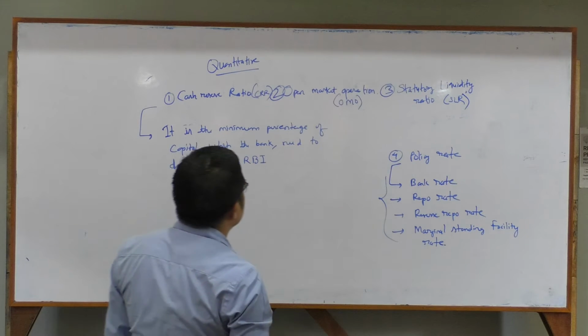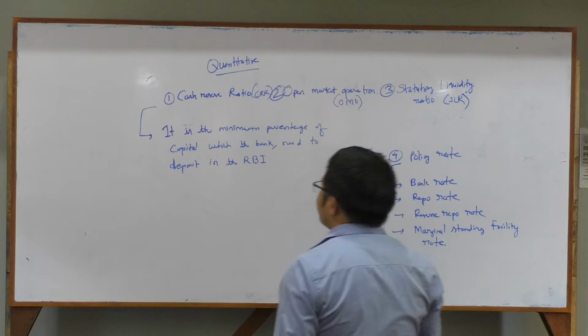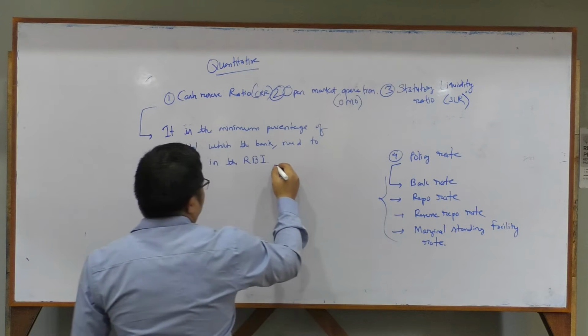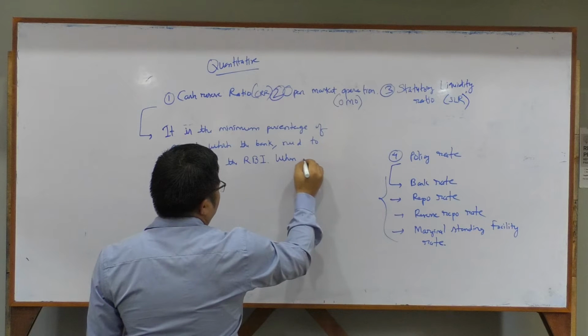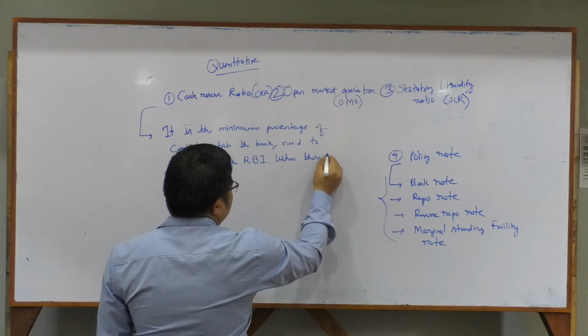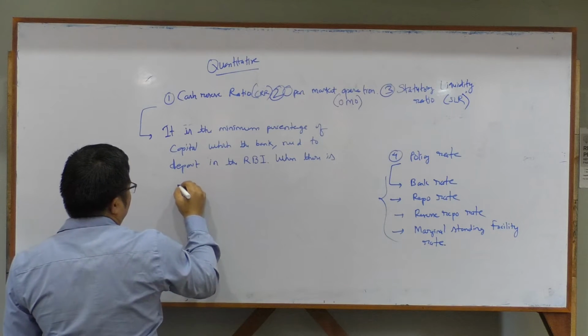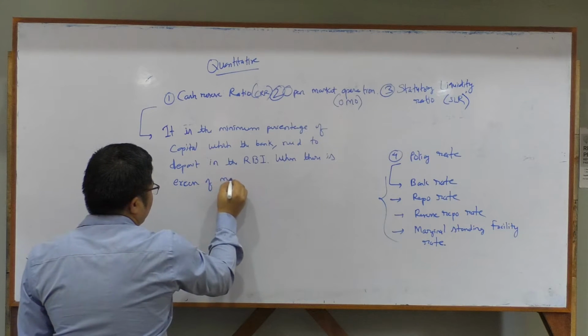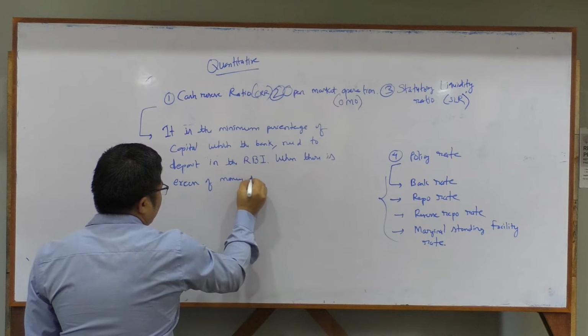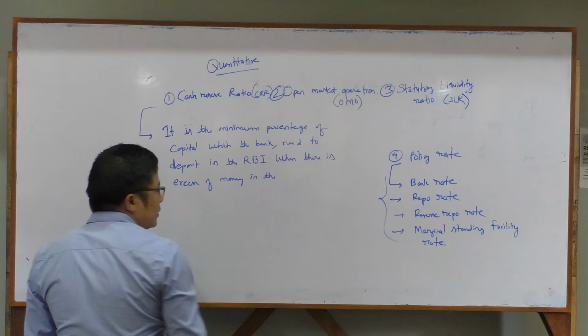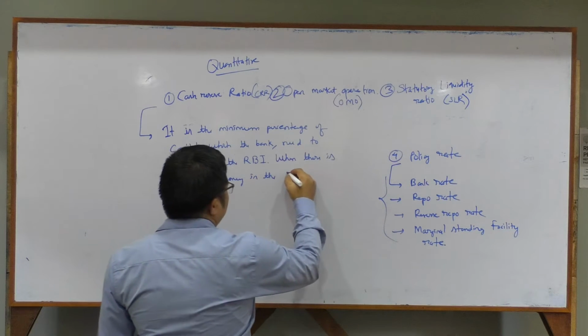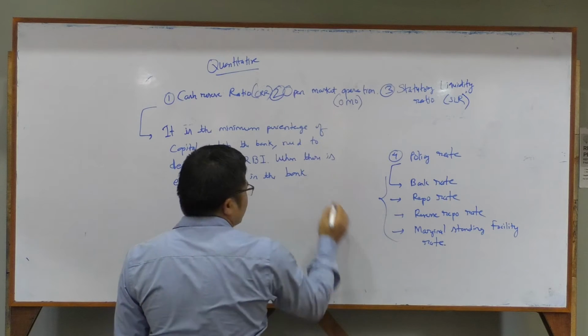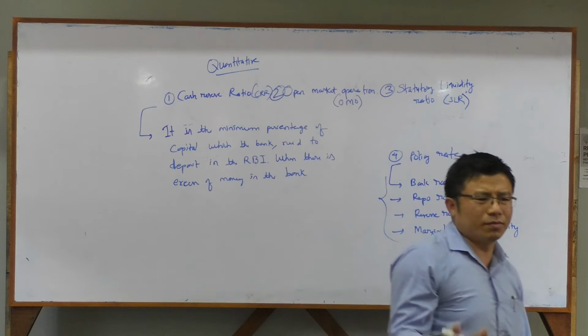Okay, it is a minimum percentage of capital which the bank needs to deposit in the RBI when there is excess of money in the bank. Let's say bank. Simply bank is okay. Okay, bank is commercial bank only.